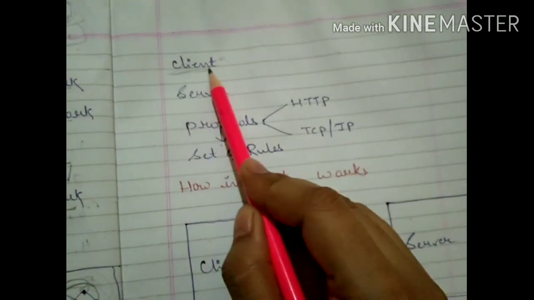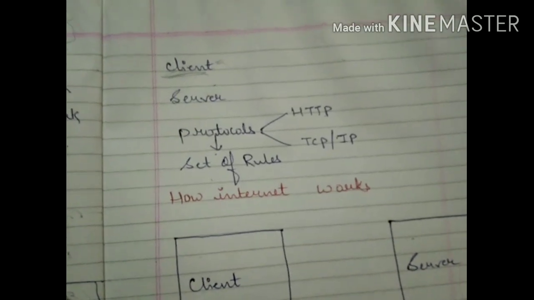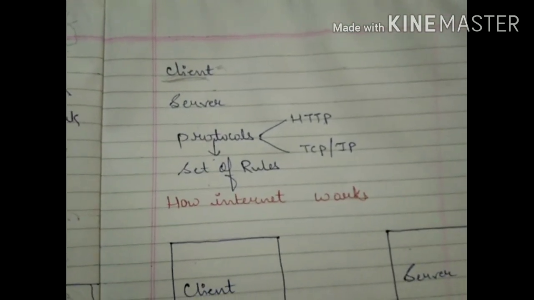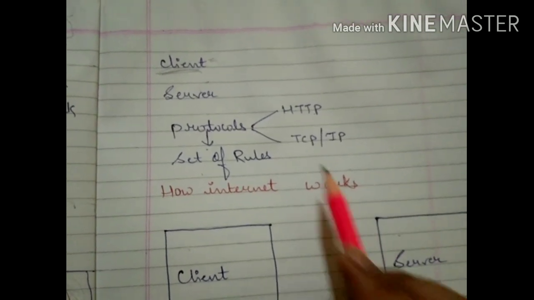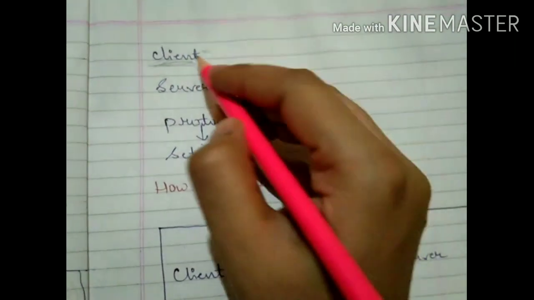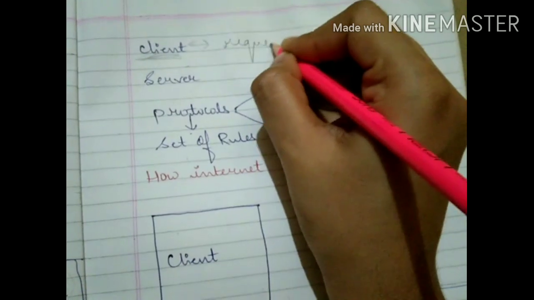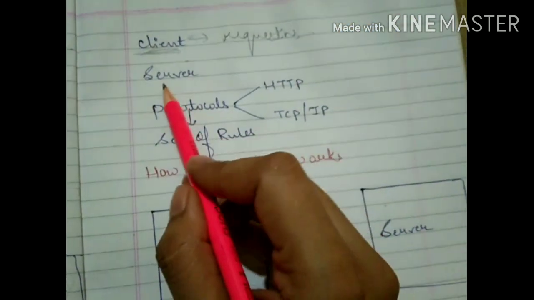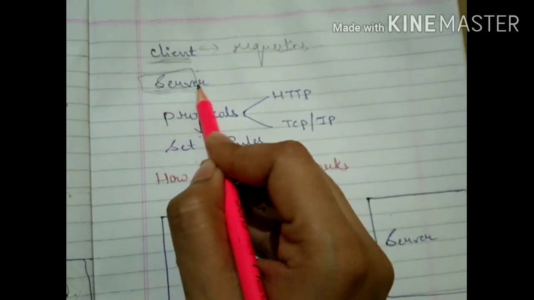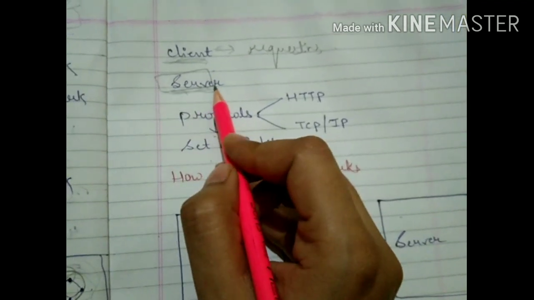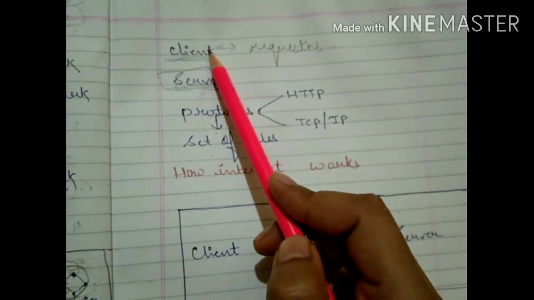First is client. Children, the internet works on the principle of client-server. Internet is also a network, so on which architecture does it work? It works on client-server architecture. What is a client? Who is demanding? Client is always requesting. Next one is server. Server is the one who is serving. As its name suggests, the one that serves is the server. Server is one powerful machine that fulfills the request of the client.